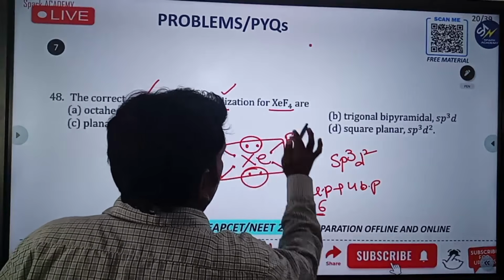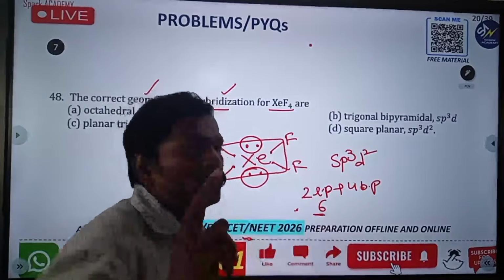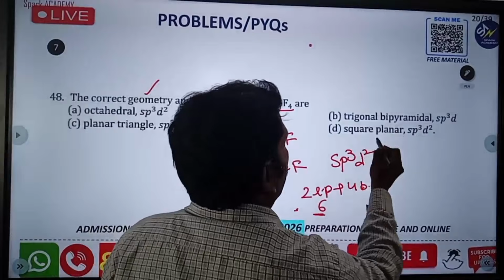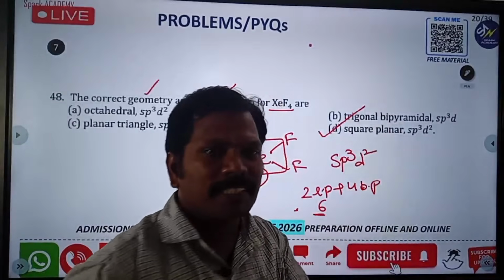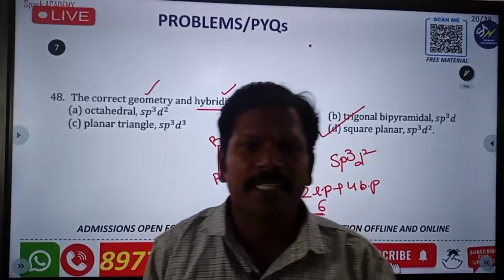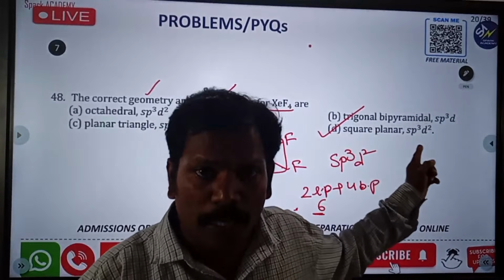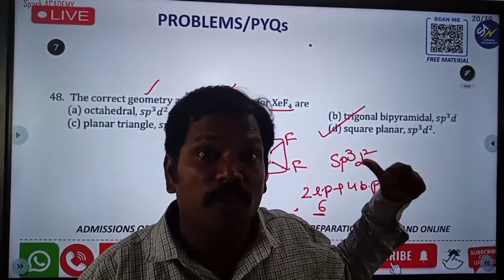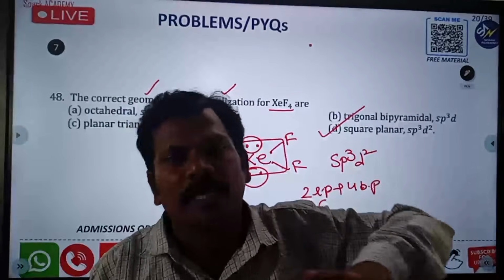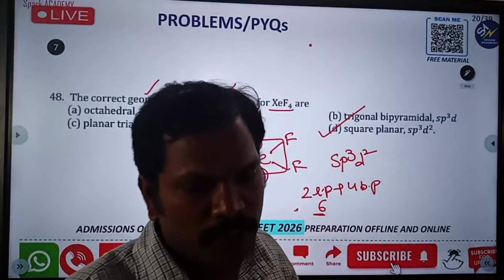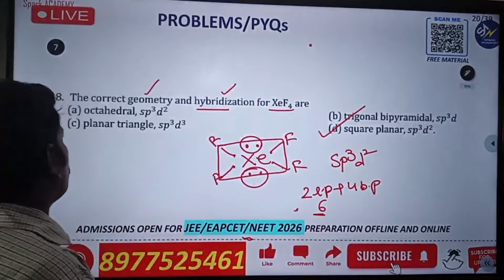This is square planar, containing 2 lone pair electrons. So the shape is square planar, sp3d2. The answer is D. If you get the hybridization, don't go directly for the answer, because there is another option with the same hybridization. You have to check the geometry also. If the geometry is correct, then both are correct, the shape and the hybridization. I hope you can understand this question.